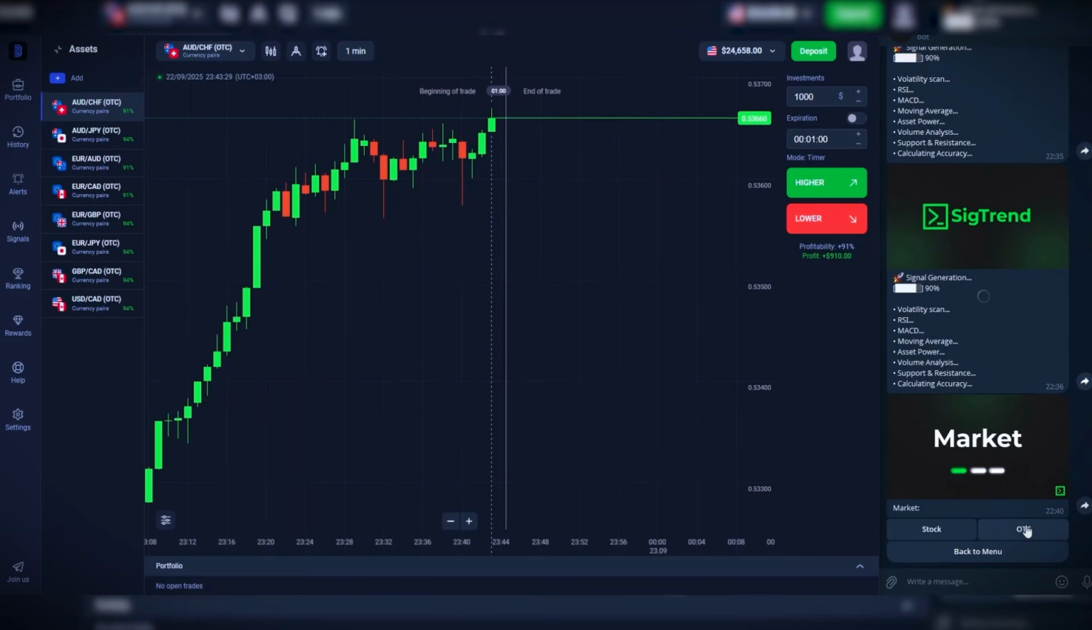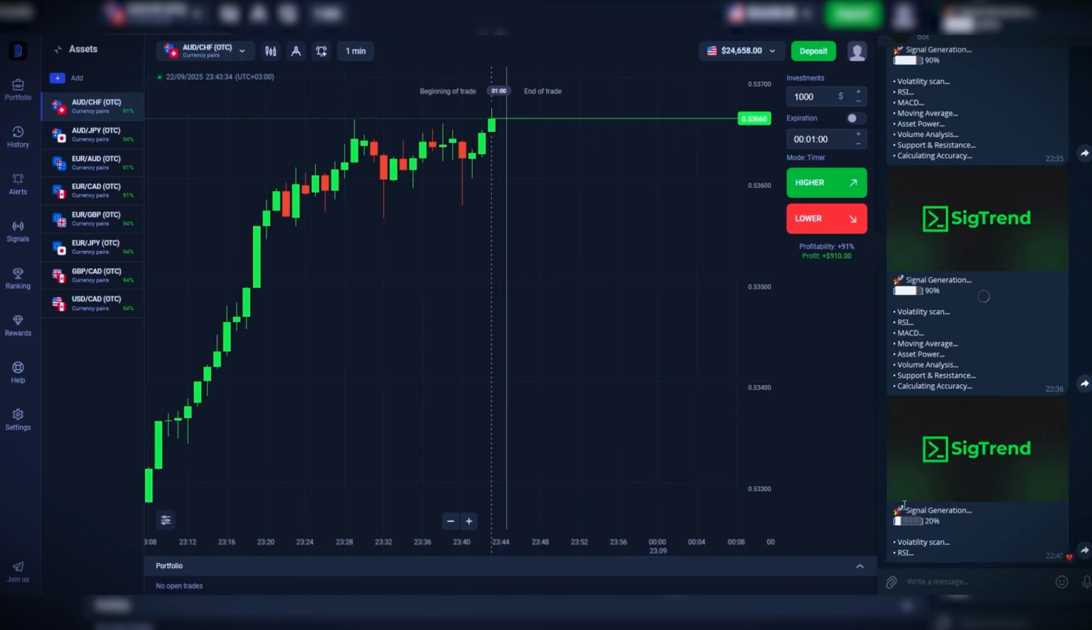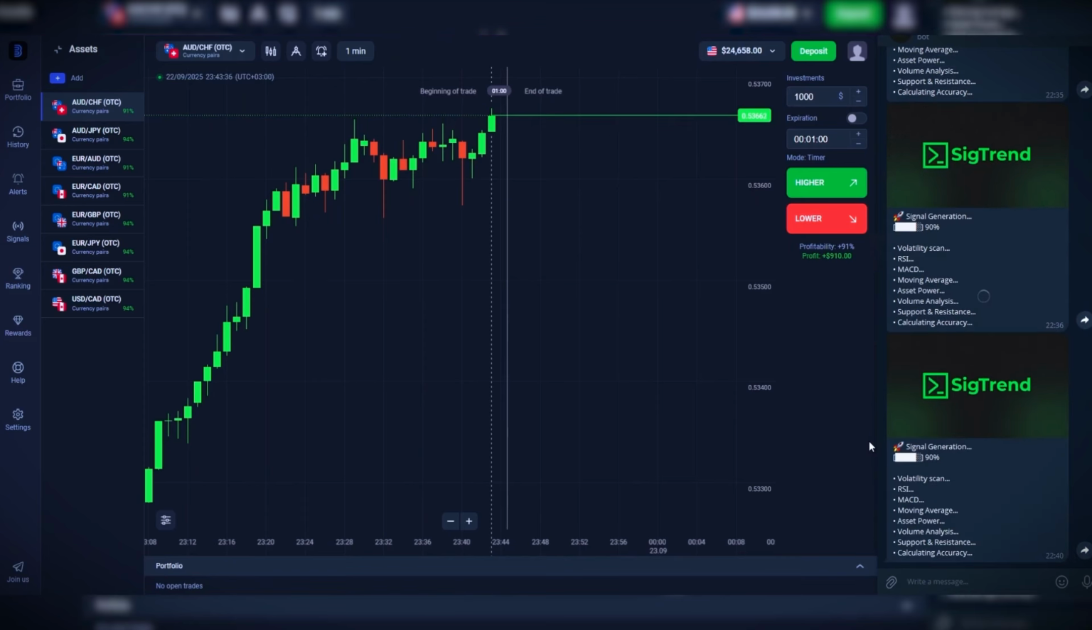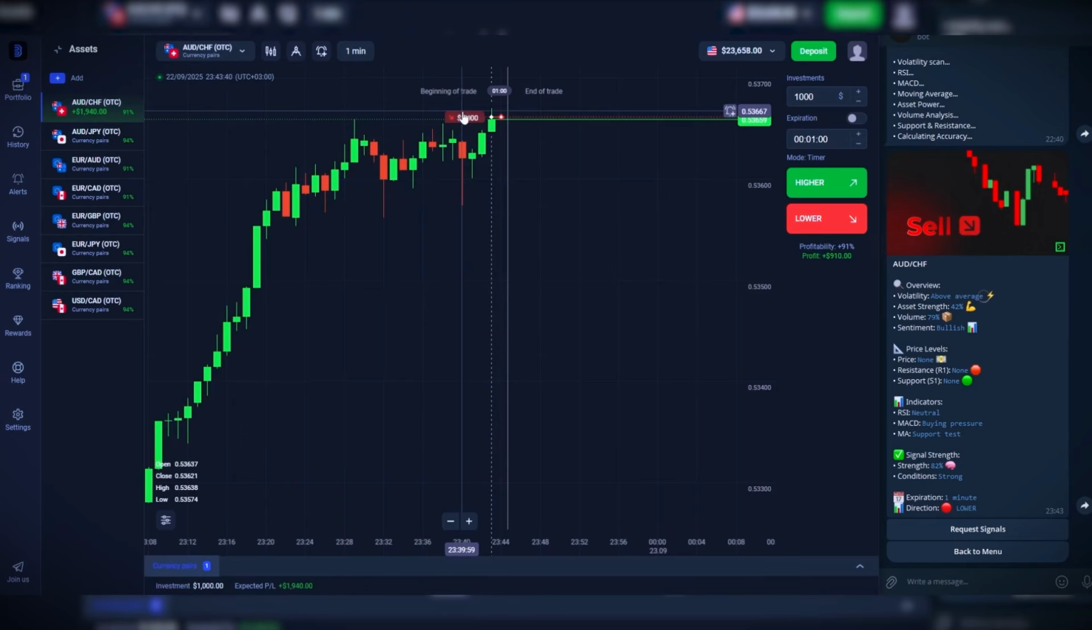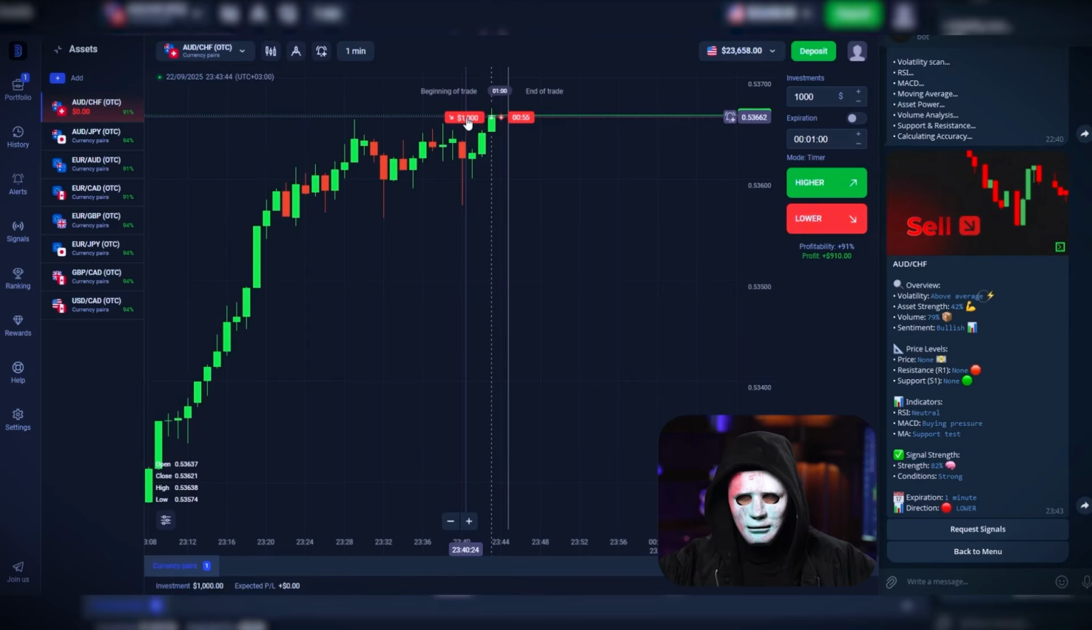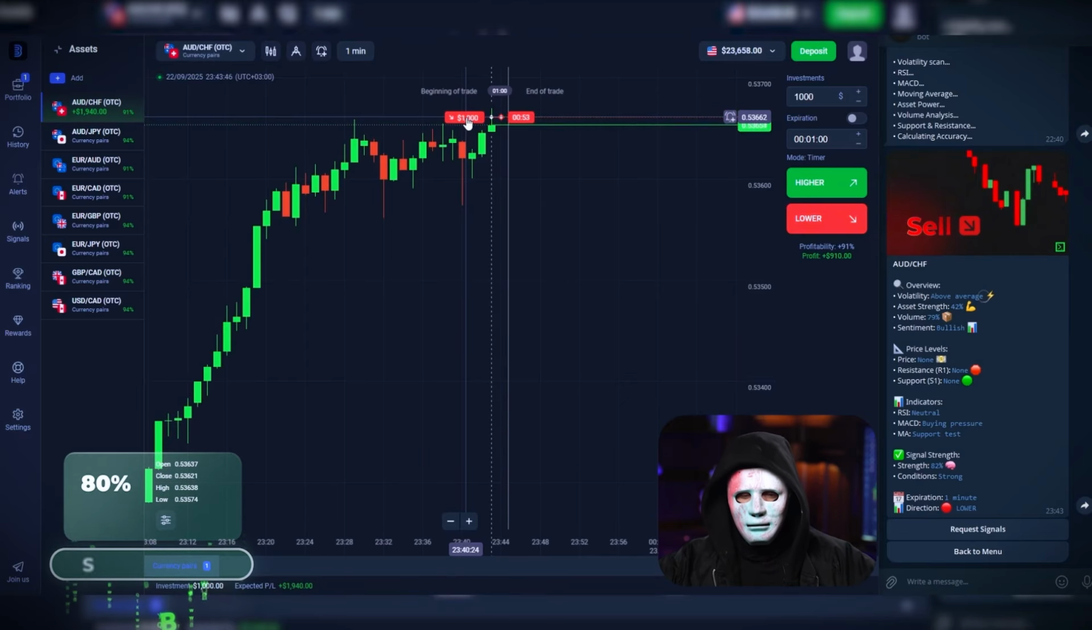Now I'm going to show you how our bot, SickTrend, works. We're going to enter trades for 1 minute at a time and watch, compare how it performs. Right now, the bot is telling us to sell. Look, we're entering with $1,000. My balance allows for that now, and I trade like this every day.